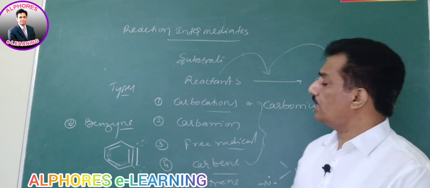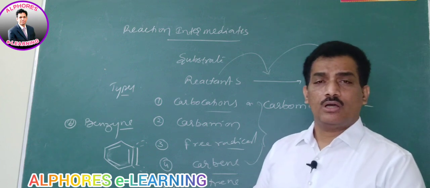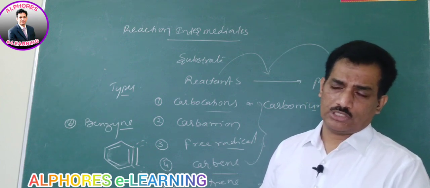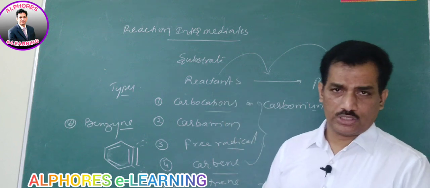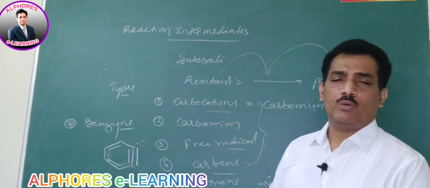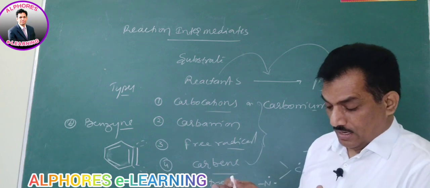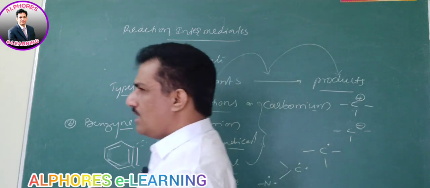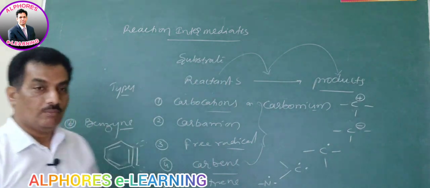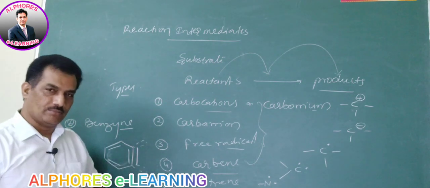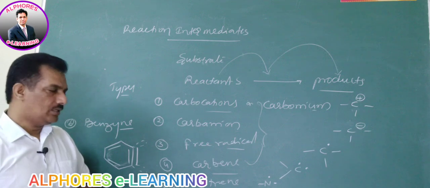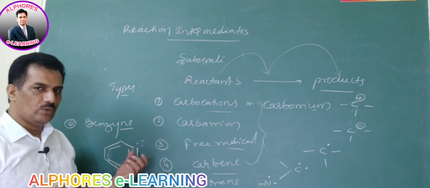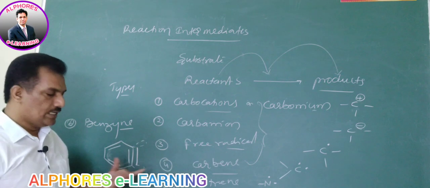Such reaction intermediates, we are having in our study only these 4. Nitrenes and benzyne are actually present in the advanced level syllabus. Even in Mains and NEET, only these 4 we have to study. Clear? And one more thing: all of a sudden in 2017 or 18, if I remember, they asked about the benzyne mechanism. One question was asked there, and that's why let us have a look at carbene, nitrene and benzyne.